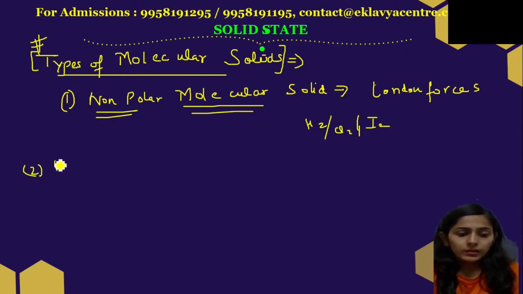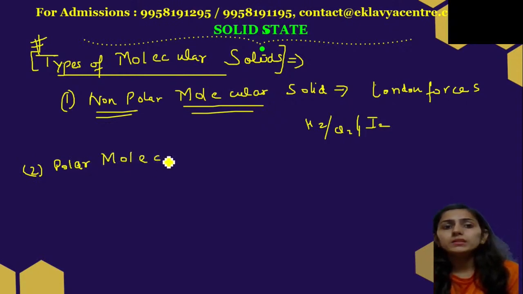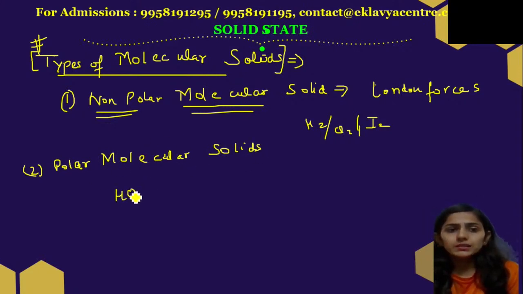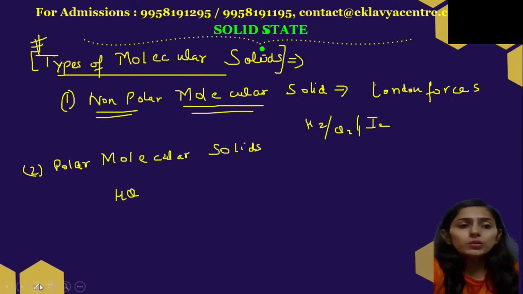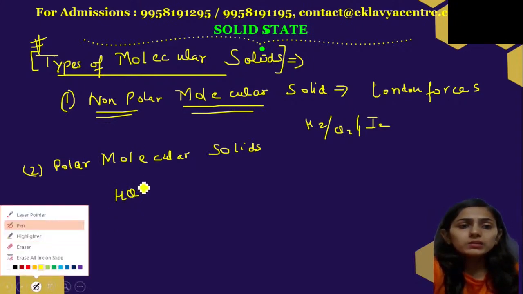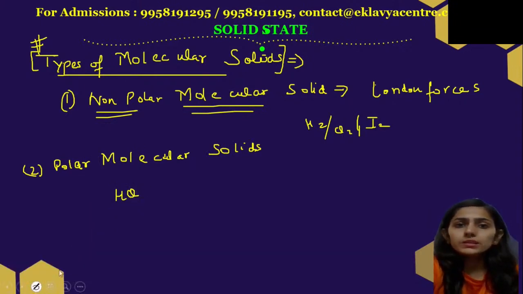Next we have polar molecular solids, in which there is some polarity, right? For example, HCl is H+ and Cl-. HF is H+ and F-. So these are the examples of polar molecular solids.